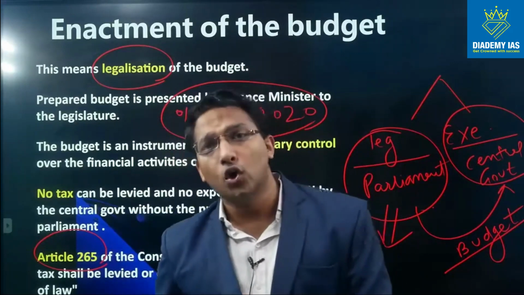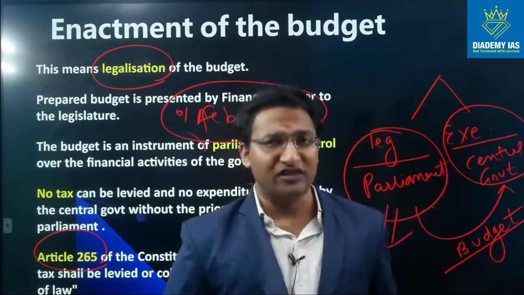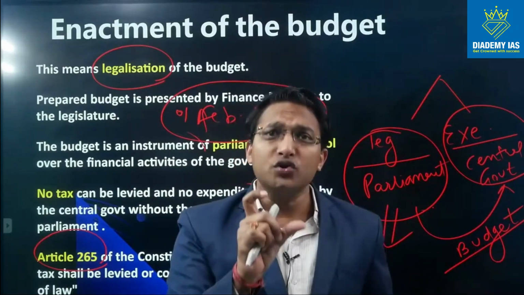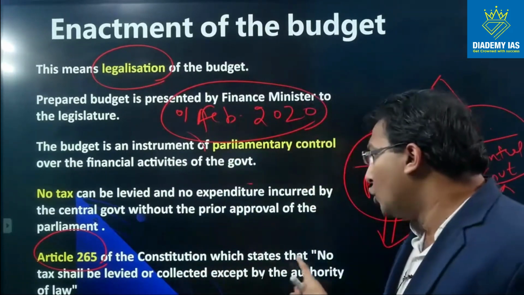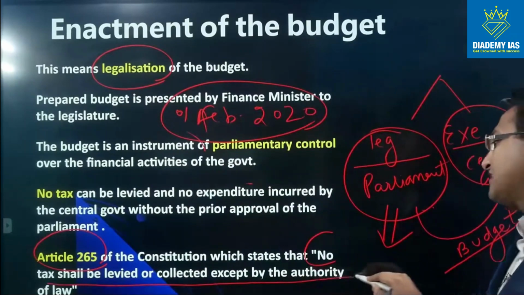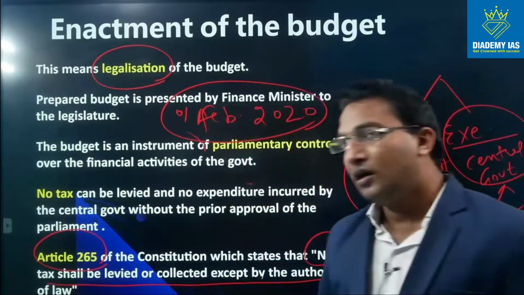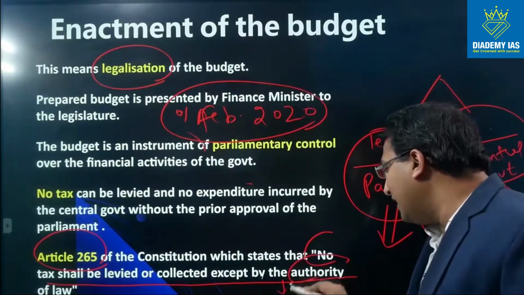Similarly, in India also, we adopt this principle through Article 265 of the Constitution. Article 265 says that no tax shall be levied or collected except by the authority of law. And authority of law basically means the Parliament.